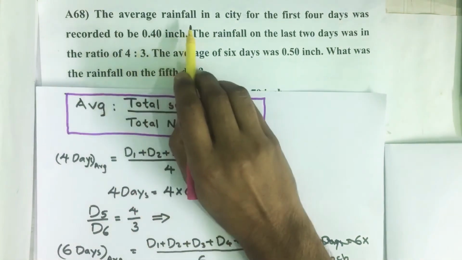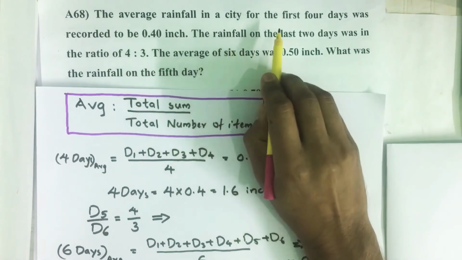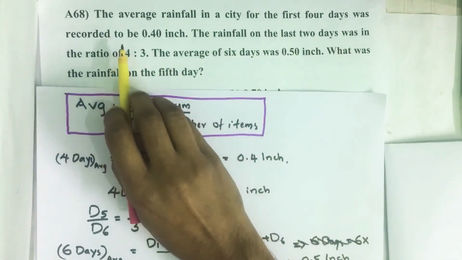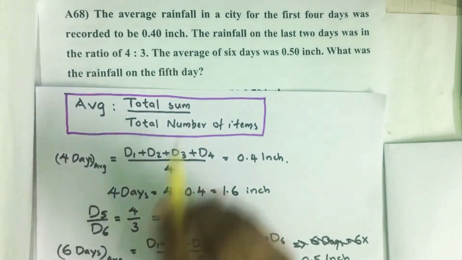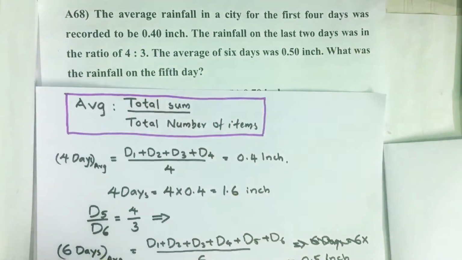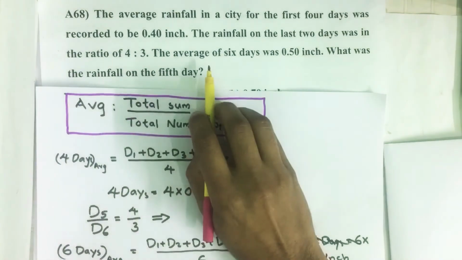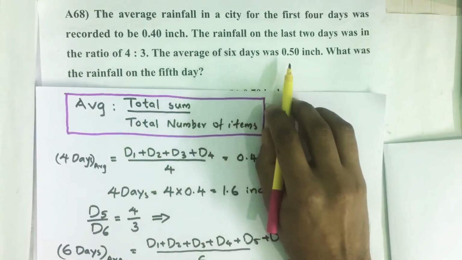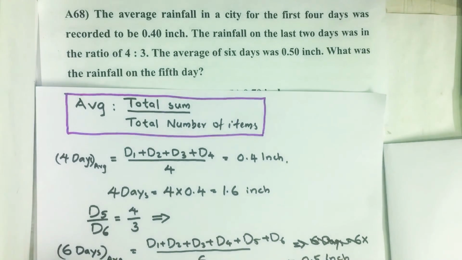The average rainfall in a city for the first 4 days was recorded to be 0.4 inch. The rainfall on the last 2 days was in the ratio of 4:3. The average of 6 days was 0.5 inch. What was the rainfall on the 5th day?